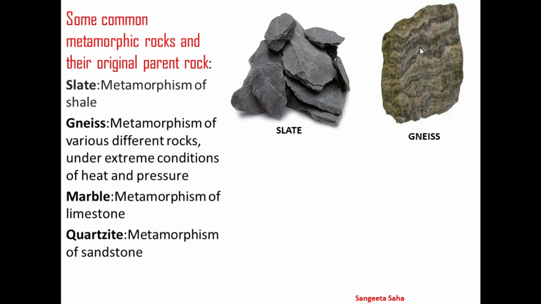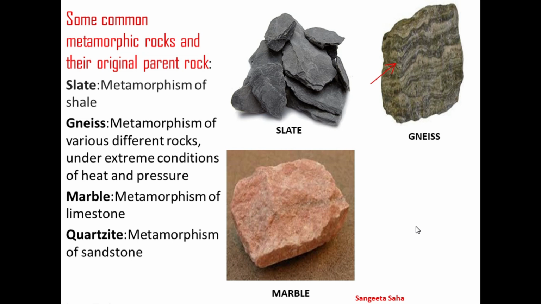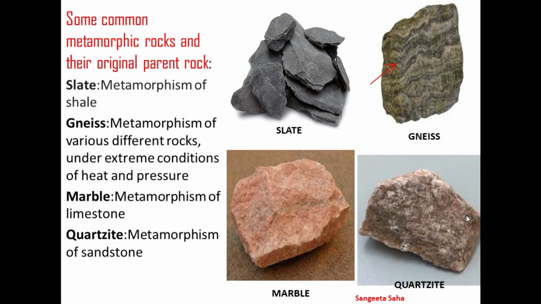Here you can see the flat layers inside the rock, and this is formed due to extreme pressure. This is called foliation. Next is marble. Marble is the metamorphism of limestone, and quartzite is the metamorphism of sandstone.